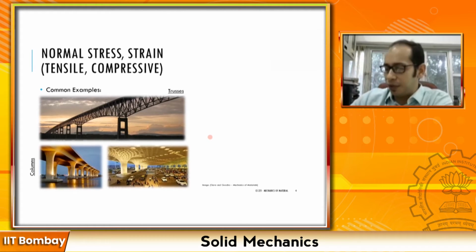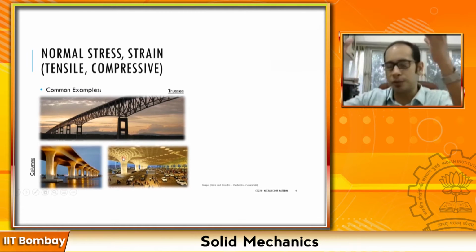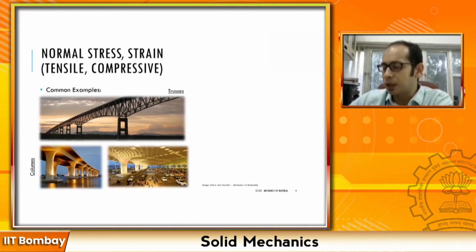As you can see in the figure over here, this is a bridge column, where on top of the bridge the vehicle goes, and this one takes the normal loads and transmits it to the foundation or the footing over here, right? These are the columns in the Mumbai Terminal 2 International Airport, these beautifully flared columns, but they serve the same purpose of transmitting a large amount of the normal stresses coming from the top all the way to the ground over here, right?